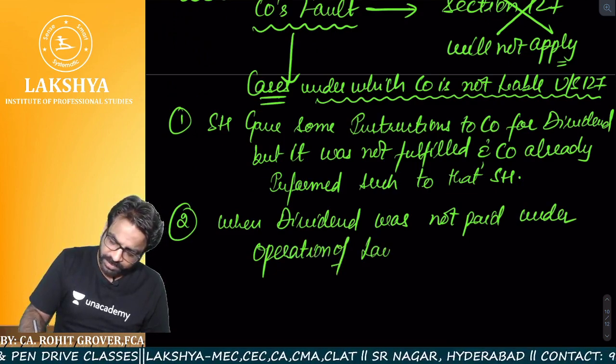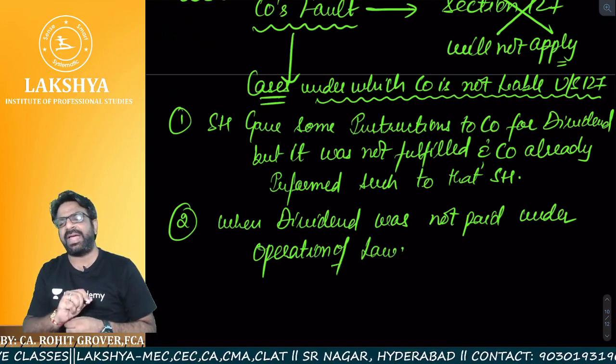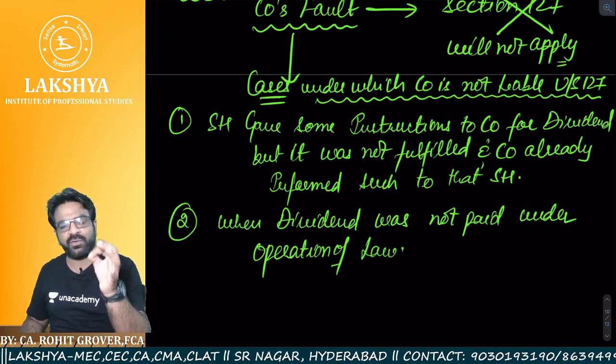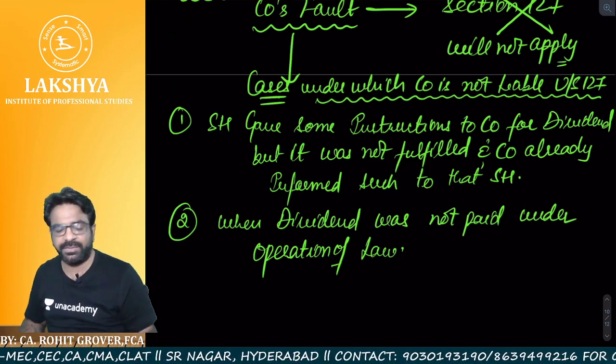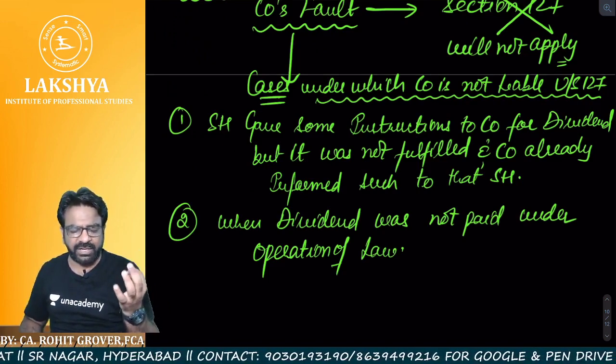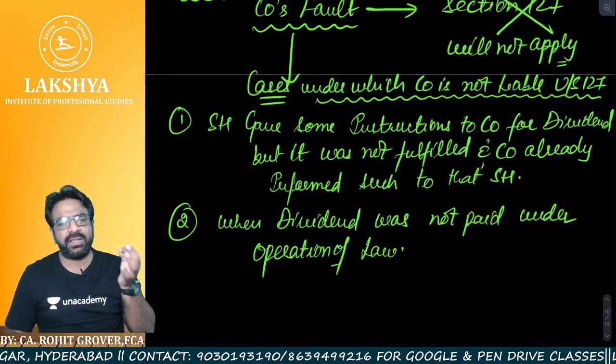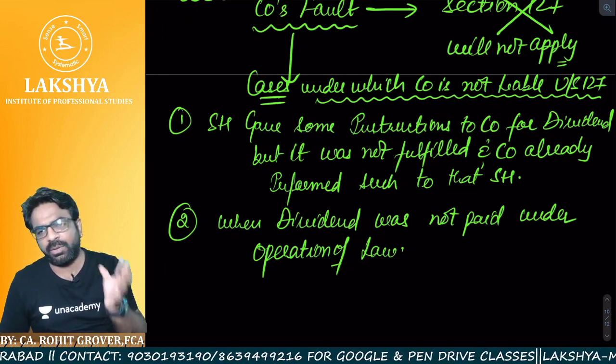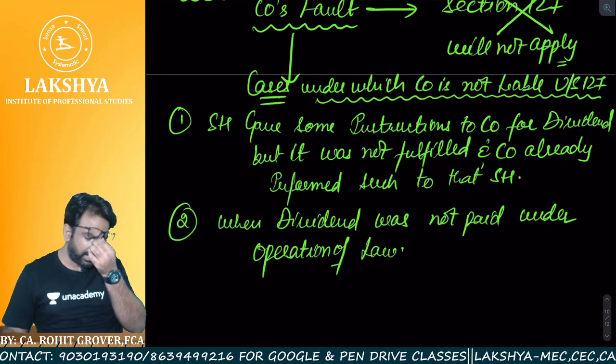Sir, what do you mean by operation of law? Suppose there was some act under which that particular shareholder was not liable to receive any kind of dividend. There was a court order or something like that. Any kind of violation of law he might have done, and the company did not pay the dividend due to the operation of law.